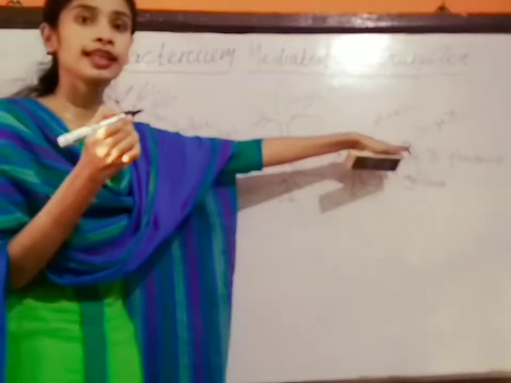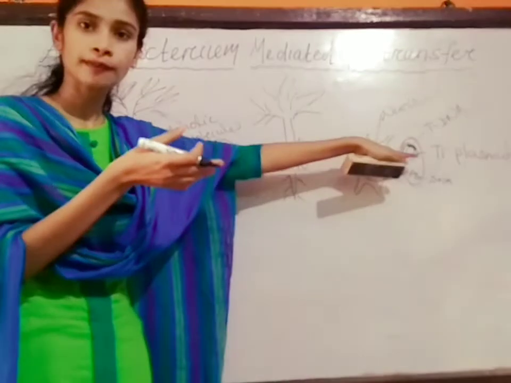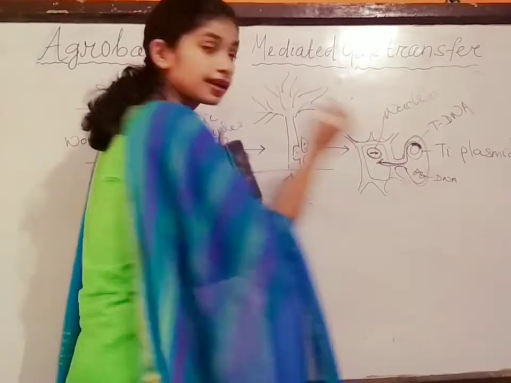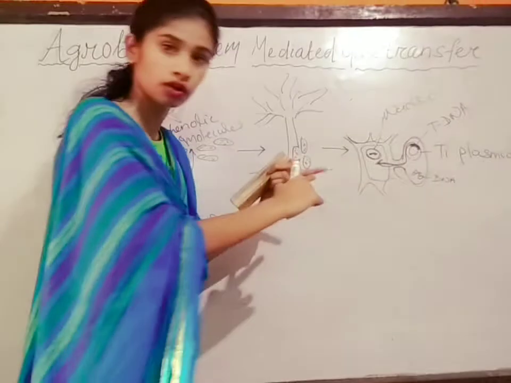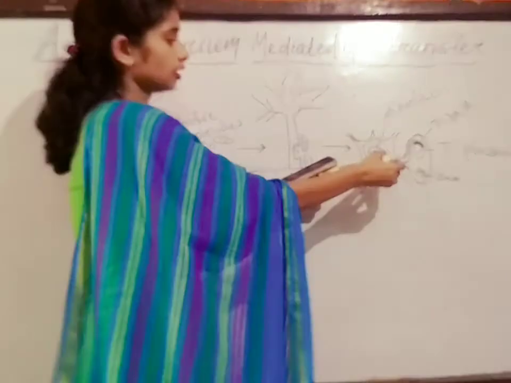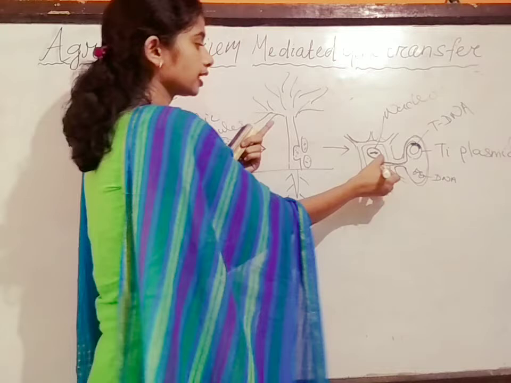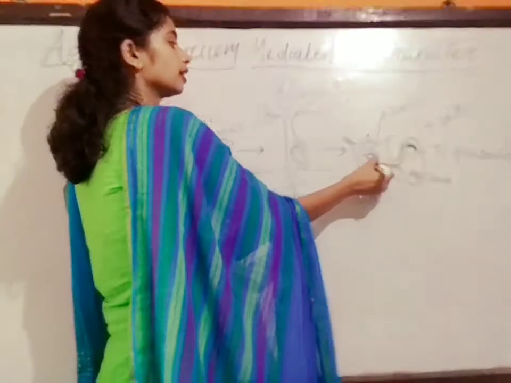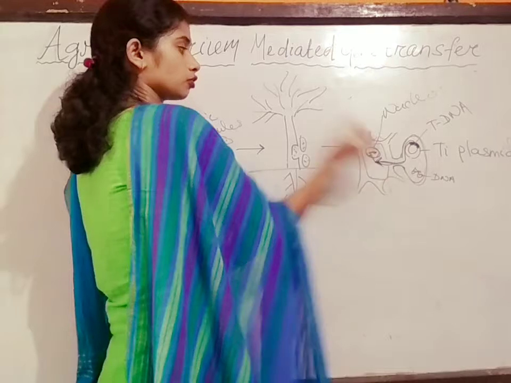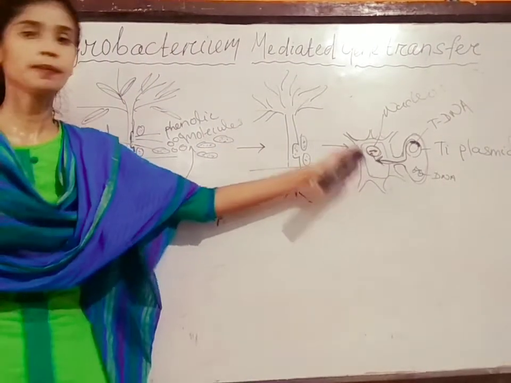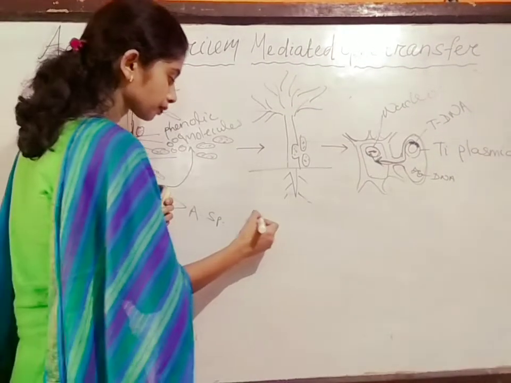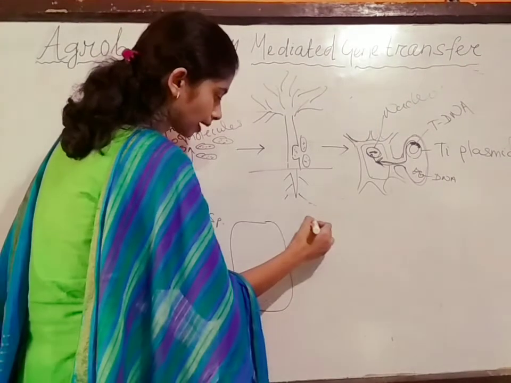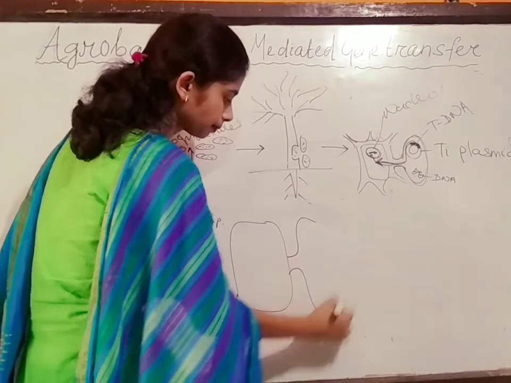Okay, this tDNA from the Ti plasmid slowly enters the plant cell through the cytosol. Through the transport channel, they come to the cytosol. Then it enters near the nucleus. Then they touch the nucleolus and the genetic material of the plant cell. Okay, here we see the plant cell and the bacterial cell, and there is a path between them.